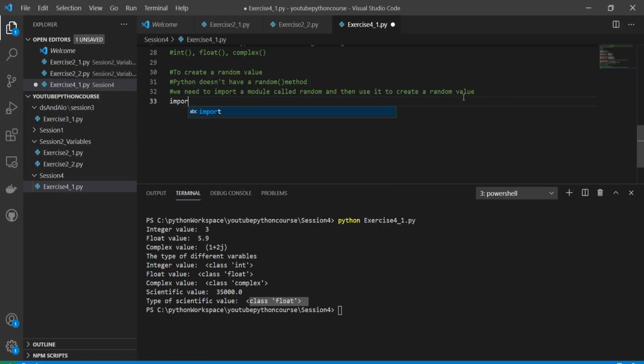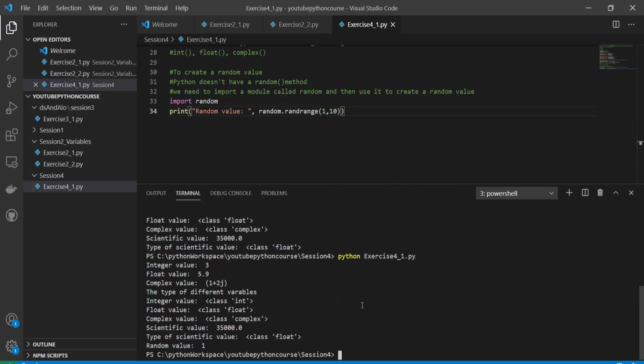I can type import random, and then I can use it: print random value. How we can do it is random dot randrange 1 to 10. So it will create a value between 1 and 10.